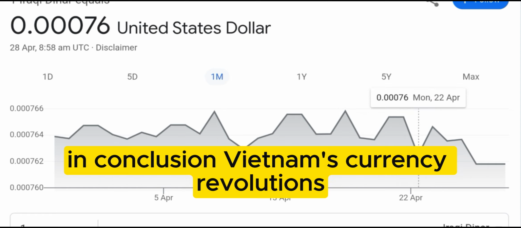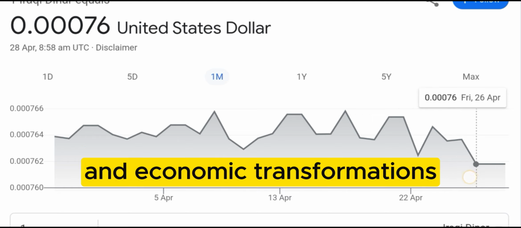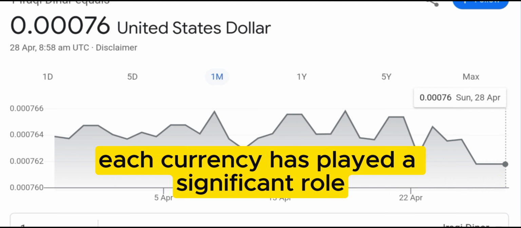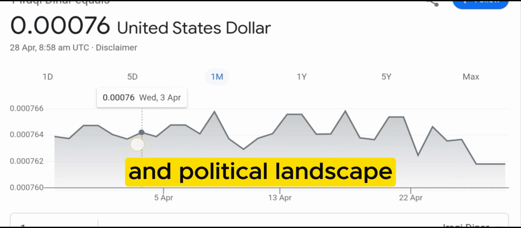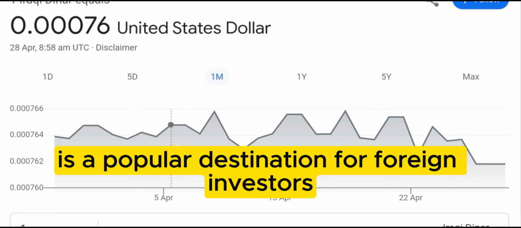In conclusion, Vietnam's currency revolutions reflect the country's complex history and economic transformations. From the French Indochina piastre to the current Vietnamese dong, each currency has played a significant role in shaping Vietnam's economy and political landscape. Today, the dong is a widely traded currency, and Vietnam is a popular destination for foreign investors.